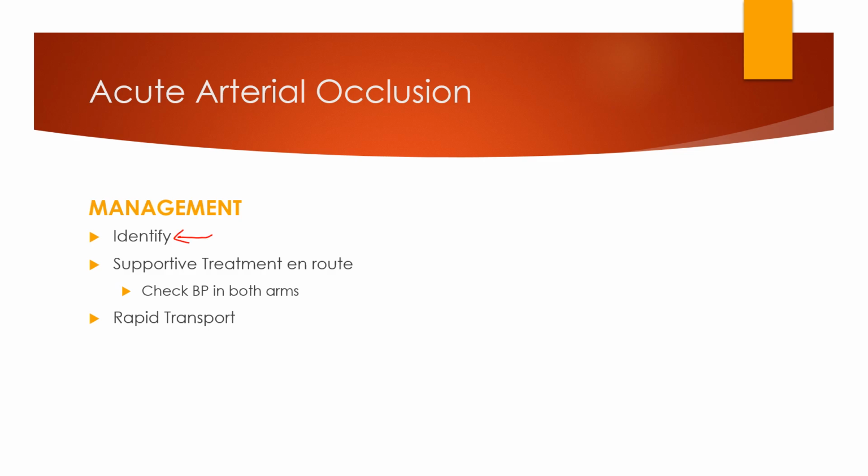Okay. Supportive treatment is going to be en route. You want to make sure that you're checking blood pressure in both arms, because these arterial occlusion presentations in the leg can actually also be due to a dissecting aneurysm, and then provide rapid transport. Remember, life, limb, or eyesight, rapid transport. And this is going to be one of those things where, if we don't restore blood flow through those limbs, the patient will lose them. Okay, so rapid transport is going to be appropriate.